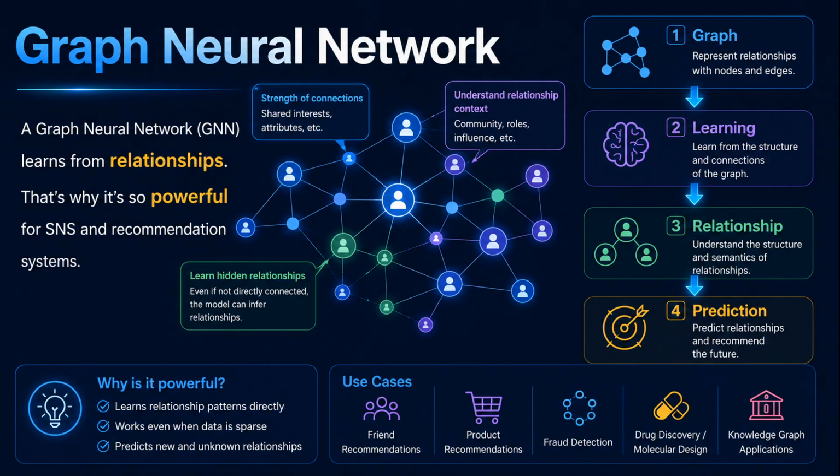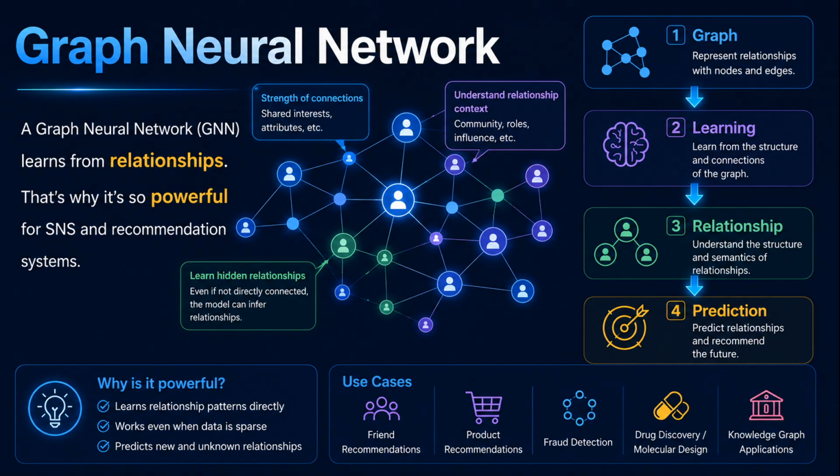If a graph is a way of representing relationships in the world, then a graph neural network, or GNN, is an AI designed to learn from those graphs. Traditional AI typically learns from individual data points in isolation. GNNs, however, learn not only from the data itself, but also from the connections between them. Who is connected to whom? Which relationships are the strongest? And what kind of structure does the entire network form?